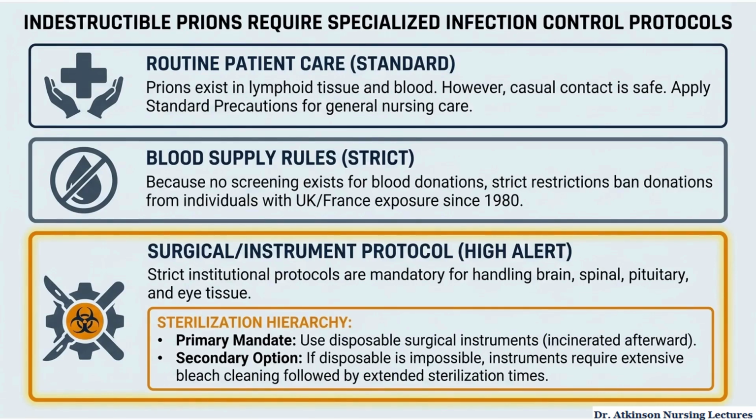One major nursing concern with CJD is infection control, because prions are extremely resistant to normal sterilization methods. For routine patient care, standard precautions are generally sufficient because casual contact is not considered a transmission risk. The bigger concern is exposure to high-risk tissues such as brain, spinal cord, pituitary tissue, and eye tissue. Blood supply precautions are also strict because there is no reliable screening test for prions in donated blood. That's why blood donation restrictions exist for certain populations with possible exposure history.